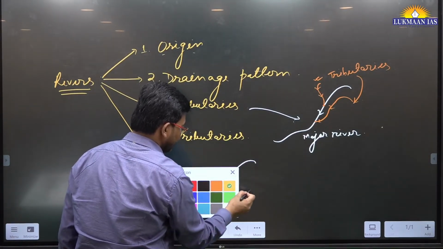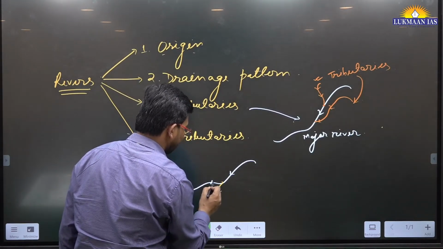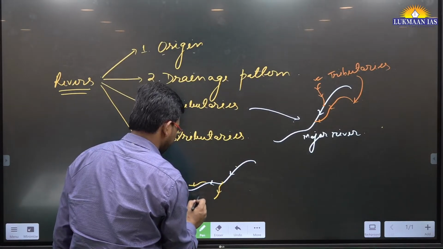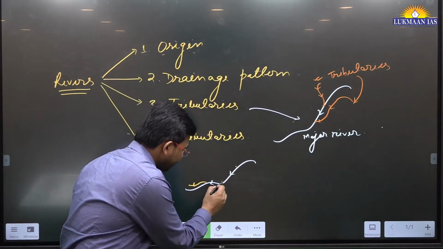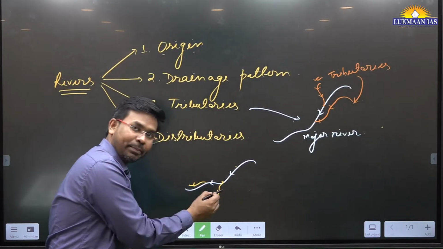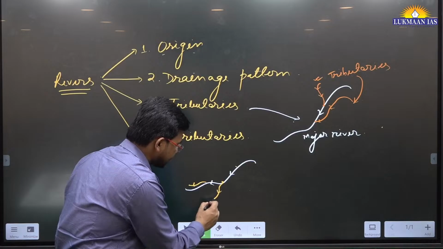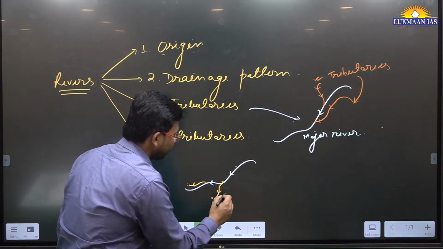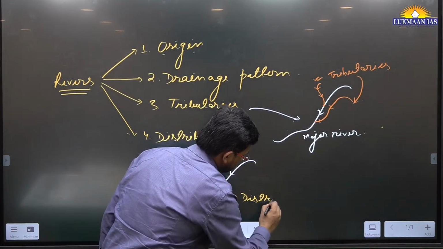From the major river, some rivers are originating that are flowing somewhere else. So this river is getting its water from the major river itself, means from the major river some channels are dividing, and they are flowing somewhere else, adding their water somewhere else. So these rivers will be known as distributaries, okay.